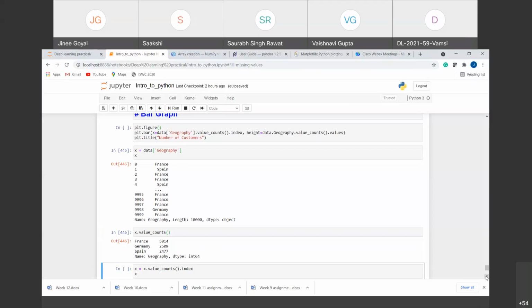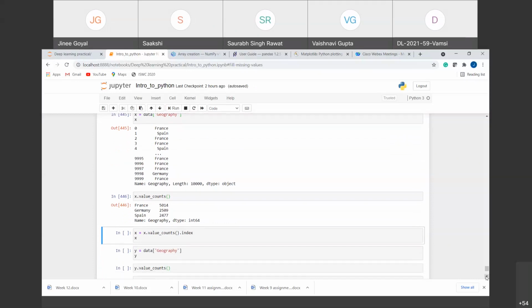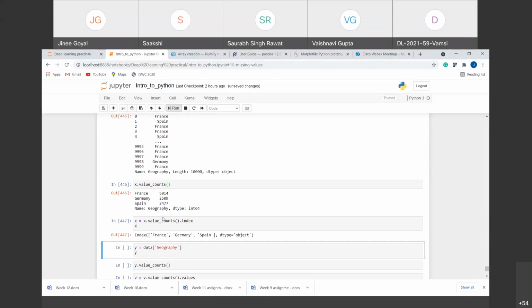We wanted that only. And now we want to separate it based on the country. So to separate it based on the country, we want what? We want this index, right? I told you this was the index that we were giving. These were the values that we were having, right? So we want the index for the x-axis, right? So in the x-axis, we want our graph to be like, first should be France, then it should be Germany, then it should be Spain. That is 3 bars that we want. So we are taking the index out of it. So if we run this, you can see I have got 3 indices, right?